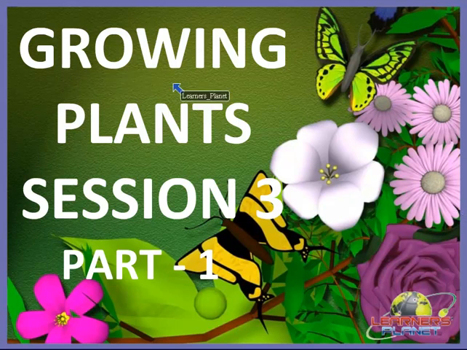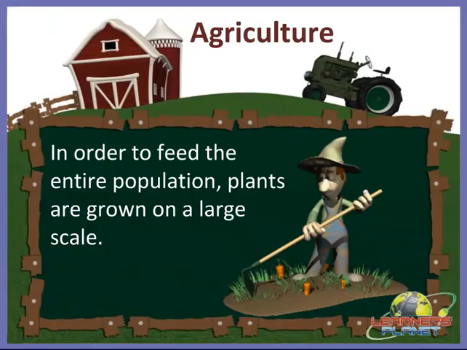Children, this is the session about growing plants. In the previous session, we studied the importance of plants, the process of dispersal by various factors, and growing plants from seeds as well as other parts of the plants like roots, stems, leaves, and even spores, right? So in this session we will study about agriculture. Children, this is session 3 about growing plants. So let's start with this session.